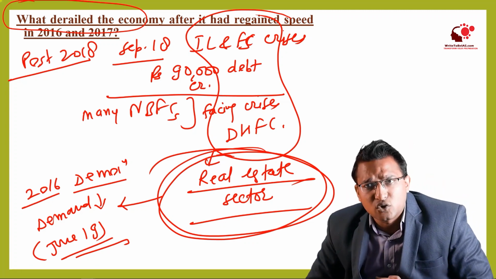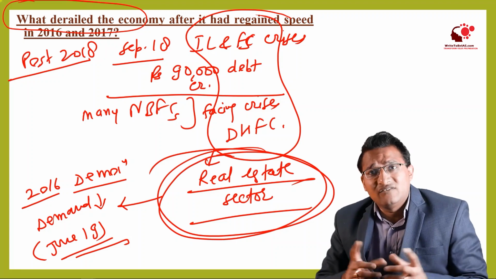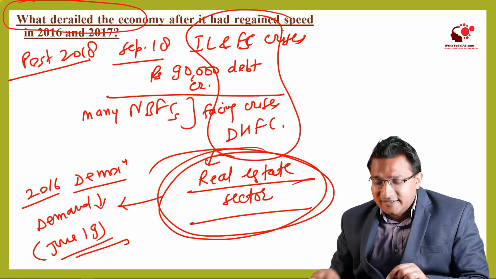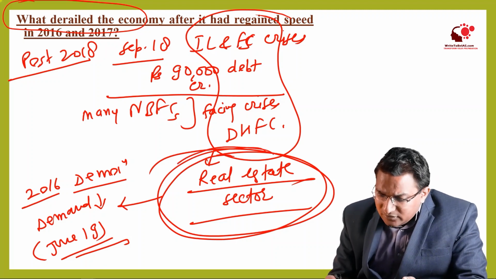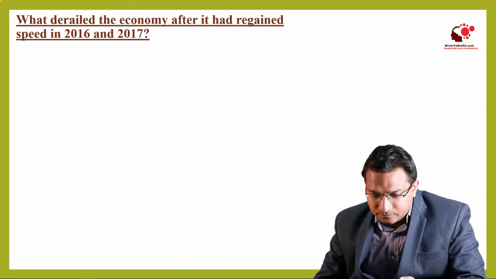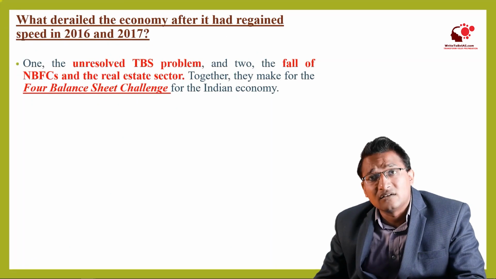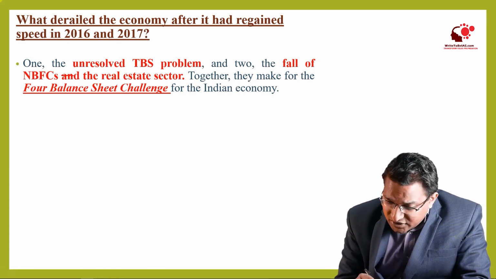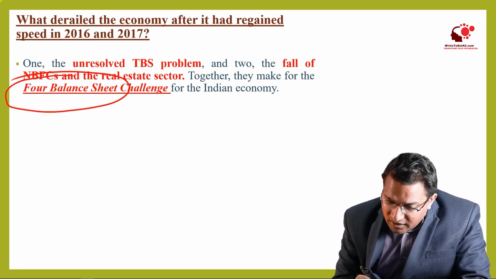The service sector is also getting a lot of work from the real estate sector, and when the real estate sector is down, it impacts the entire economy, right? So after the real estate crisis, the NBFCs also started facing this problem. So this is the reason why this balance sheet crisis became the four balance sheet crisis. That means earlier it was